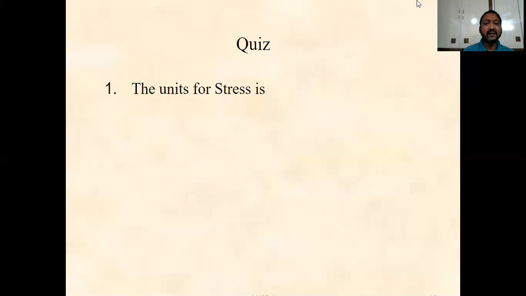The next one is the unit of stress. We already studied the unit of stress, and here we got four options.